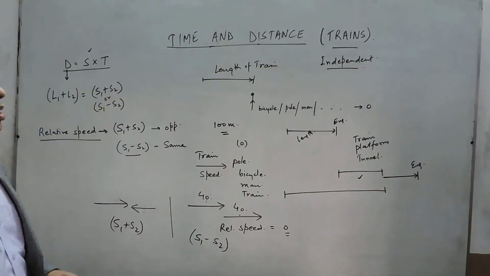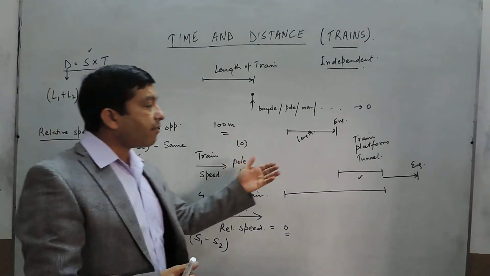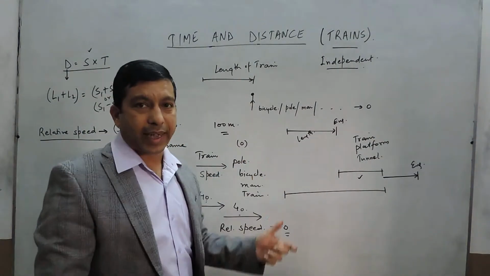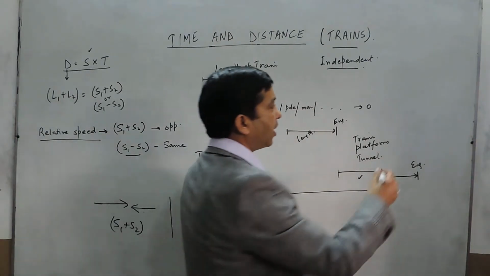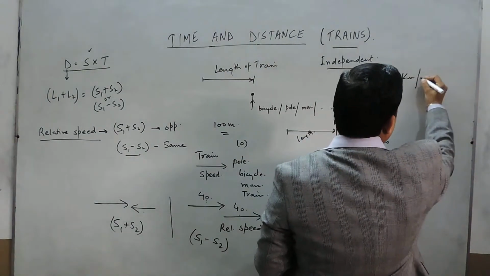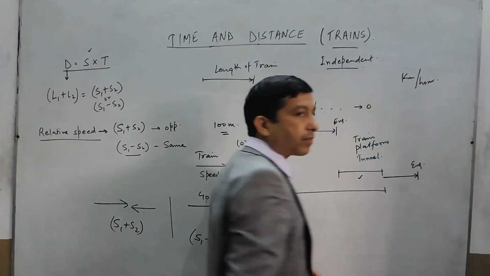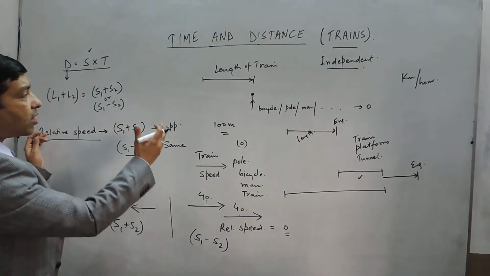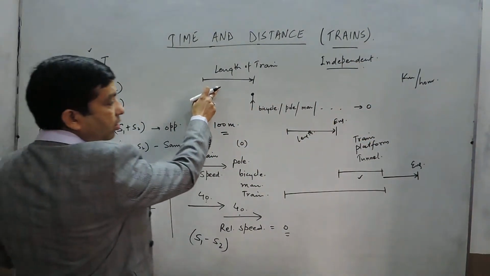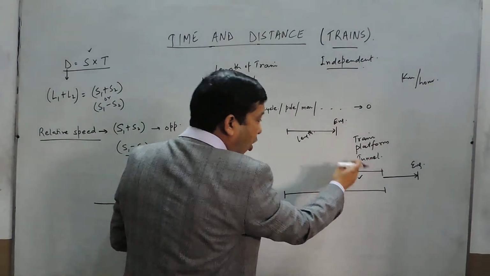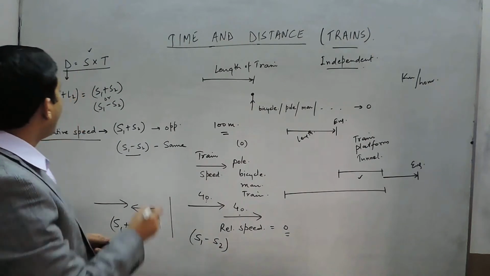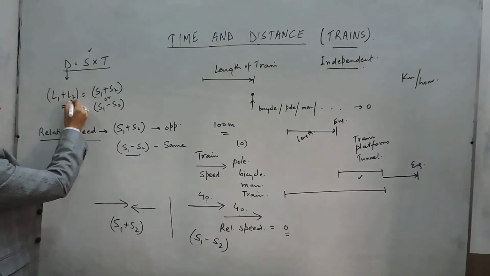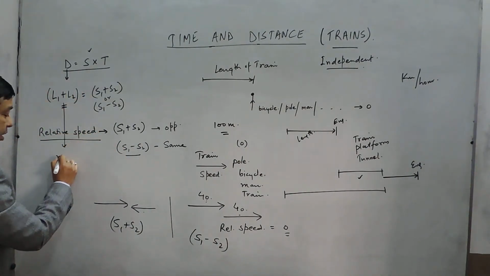Now there is one more important thing: whenever we talk about questions of trains, the speed of the train is always given in the unit kilometer per hour, while the length of the train or the length of the platform or tunnel is generally in meters. So when we take this length L1 plus L2, this is always in meters.